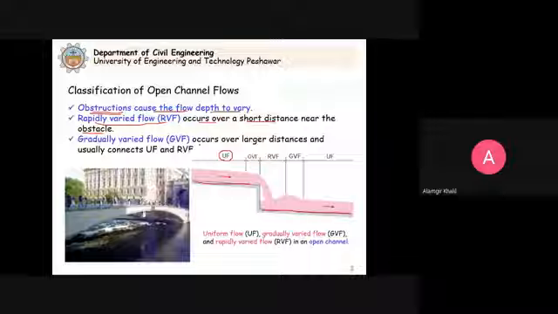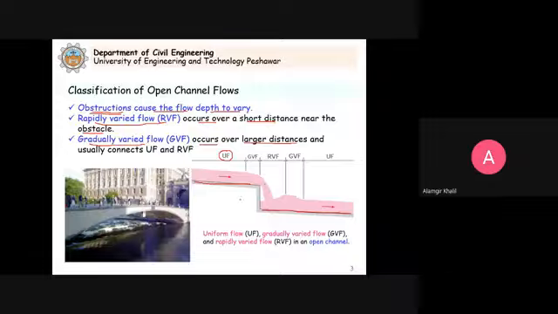When the depth changes gradually over larger distances, then we say that this is gradually varied flow. So we have two types of these flows: gradually varied flow and rapidly varied flow. We will cover both of them in detail.